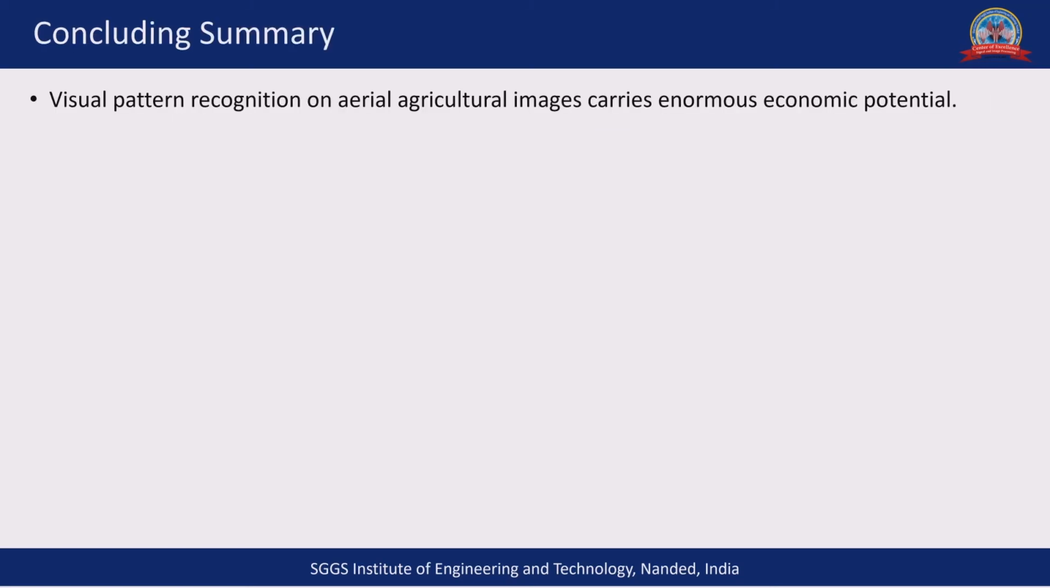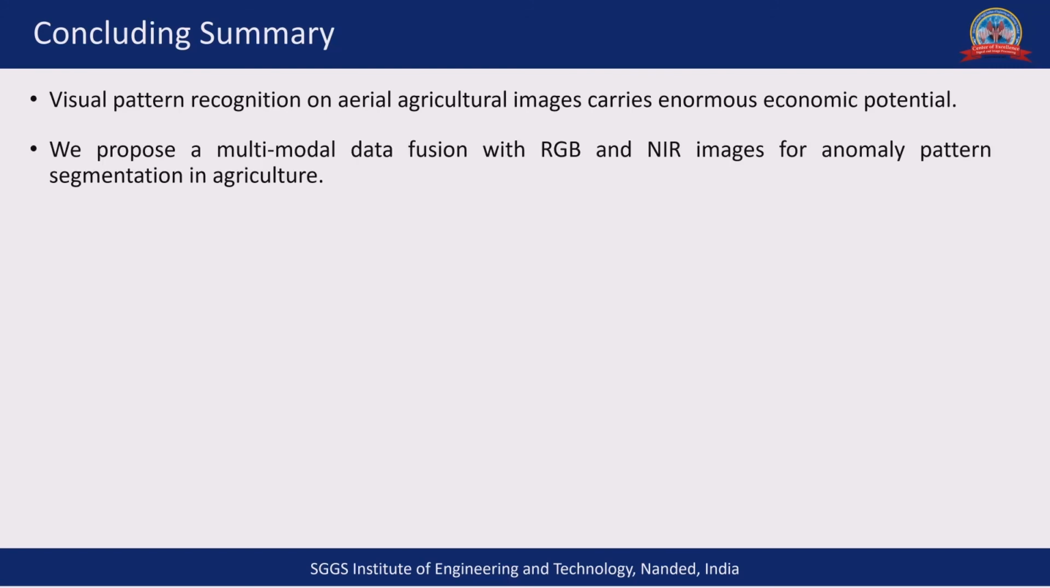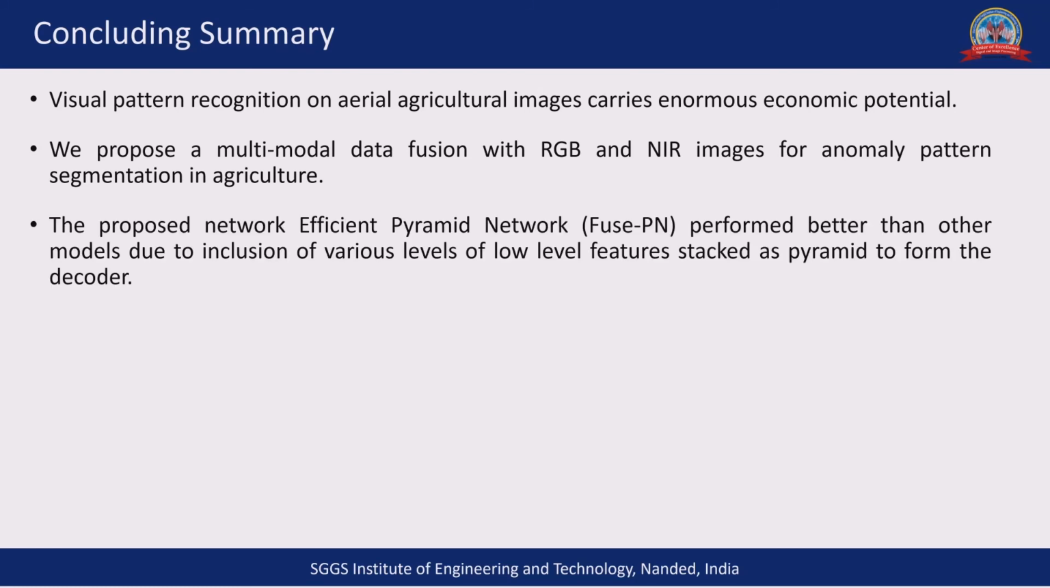So in conclusion, we can say that visual pattern recognition on aerial agricultural images carries enormous economic potential. We proposed in this study a multimodal data fusion technique with RGB and NIR images for anomaly pattern segmentation in agriculture. The proposed network, the efficient pyramid network, performed better than other models due to the inclusion of various levels of low-level features stacked as a pyramid to form the decoder.